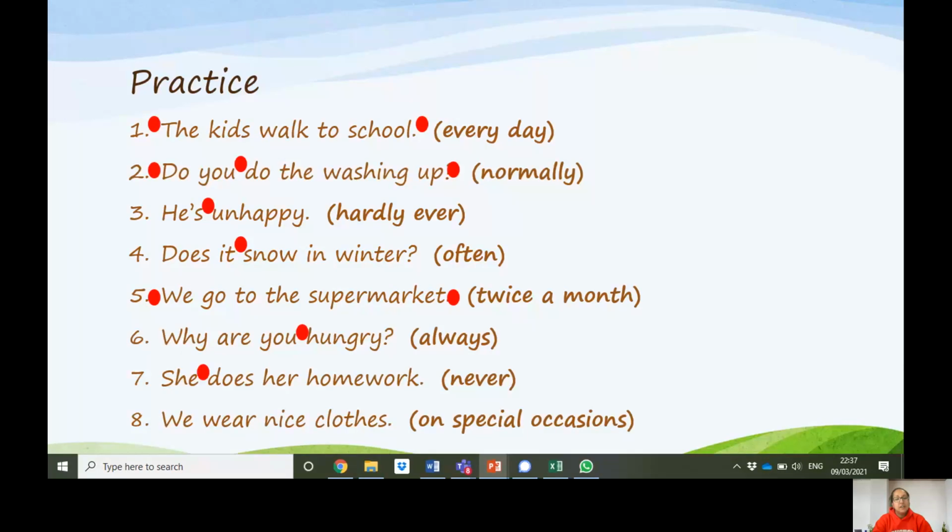She never does her homework. Does is the main verb here, so never goes before it. And finally, we wear nice clothes on special occasions. If we want, we can put on special occasions at the beginning of the sentence.